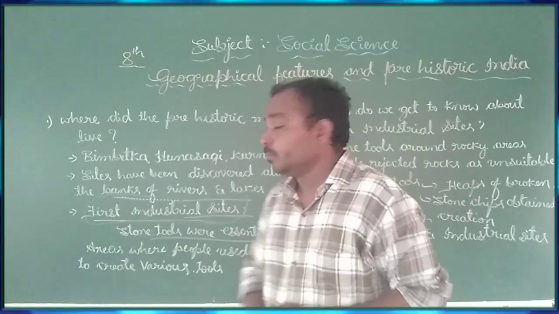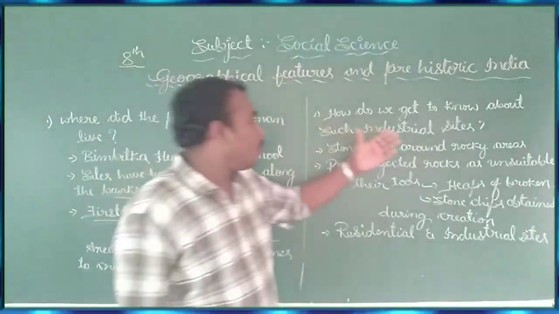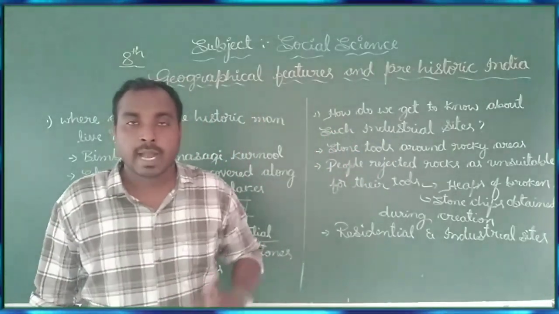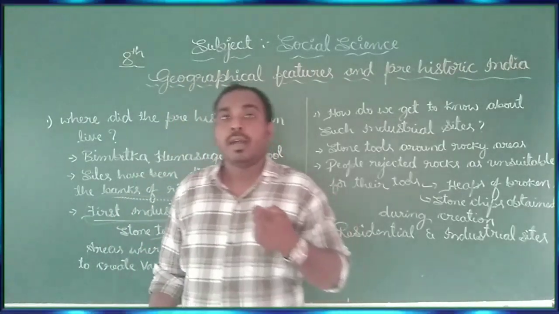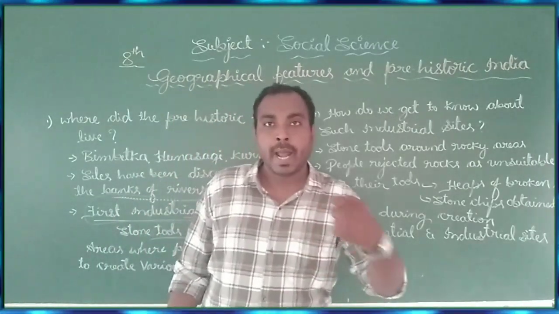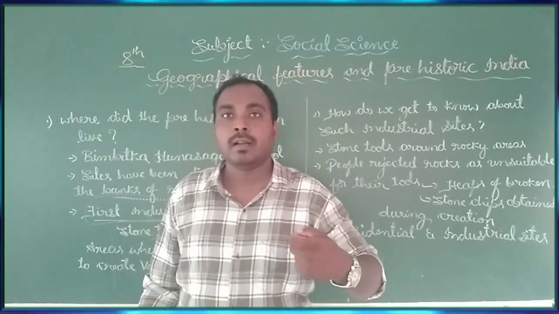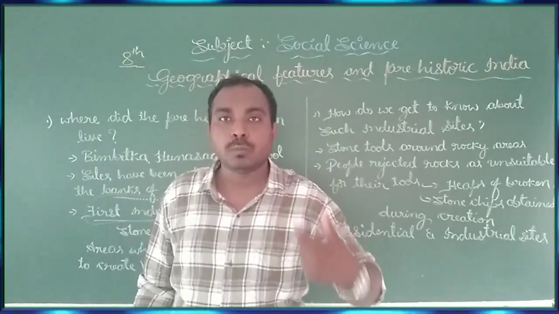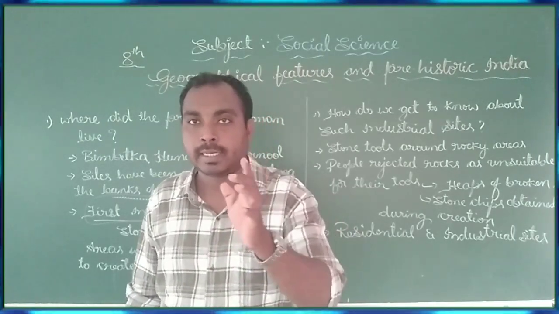Later, one more question we can raise: how do we get to know about such industrial sites? As I told you, an industrial site is an area where the prehistoric man created different kinds of tools by using stone.